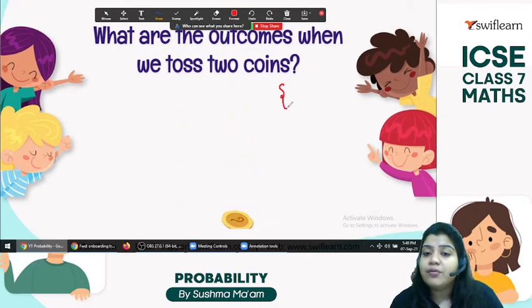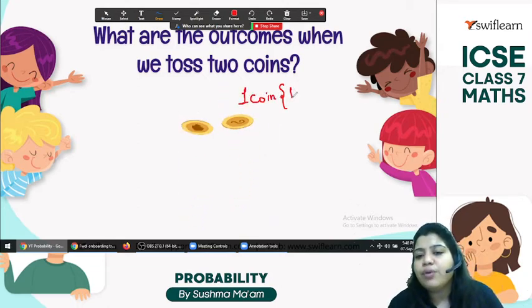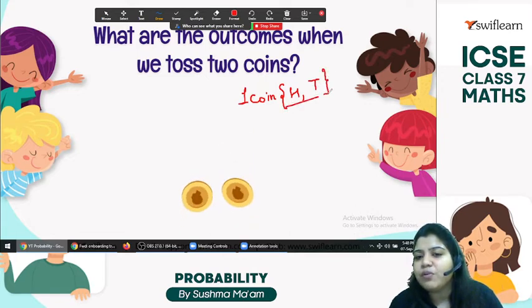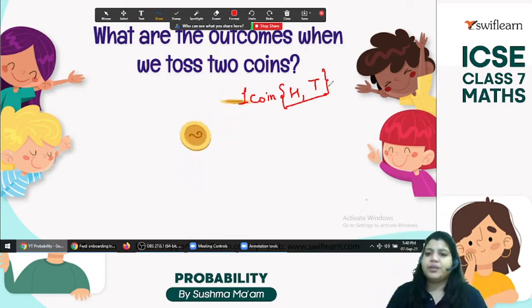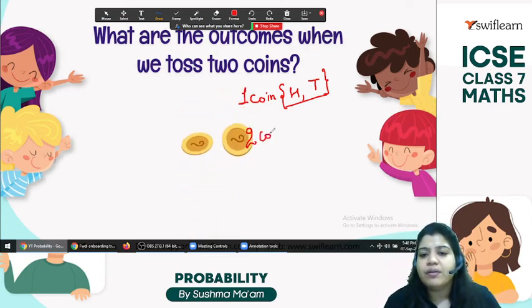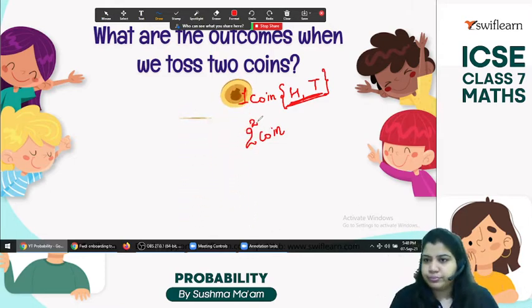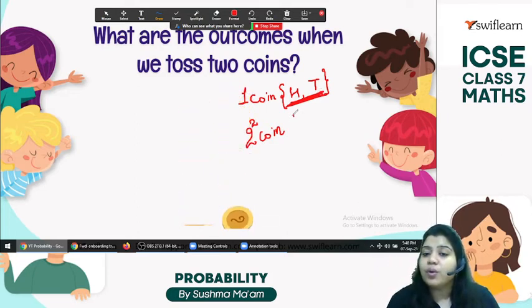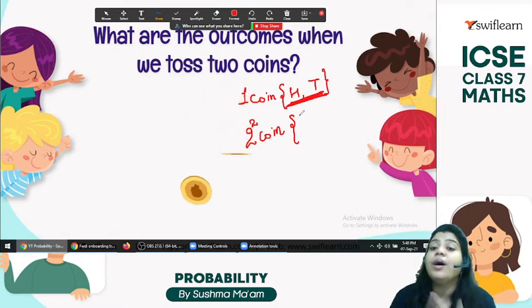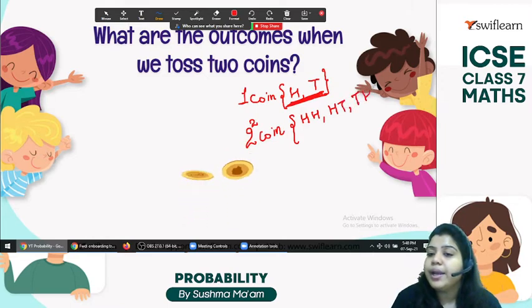So here, first thing to remember, if you throw 1 coin, let's take the 1 coin example: head and tail. Always write the possible outcomes in curly brackets. This is the first important point. And if you are throwing 2 coins, how many outcomes? For 1 coin we have 2 outcomes. So 2 coins mean 2 raised to the power 2. So how many outcomes do you have now? You have head, head or head, tail, tail, head or tail, tail.